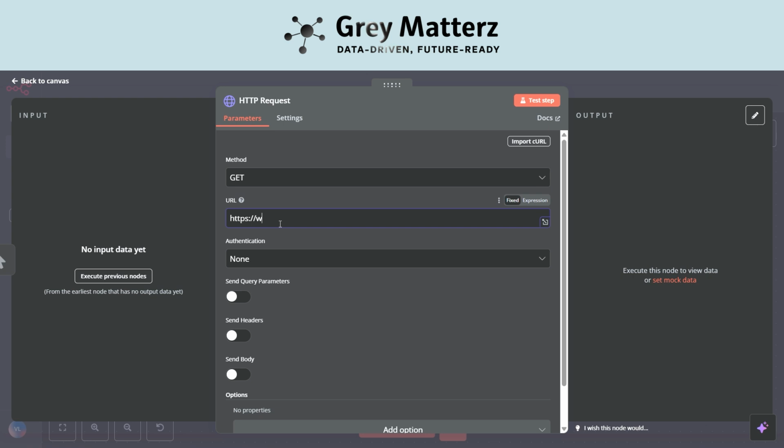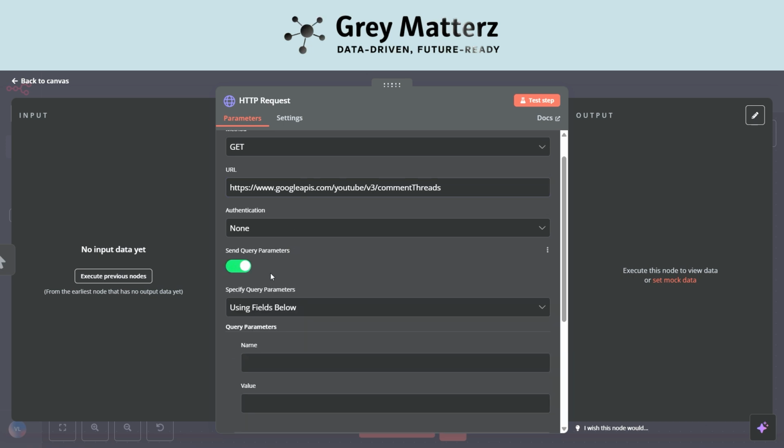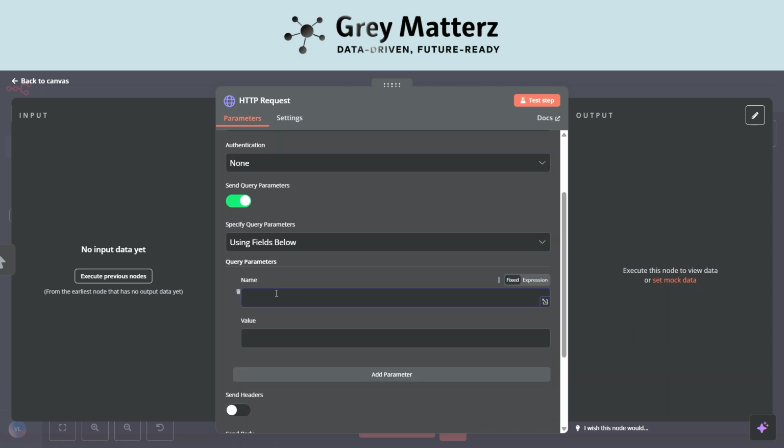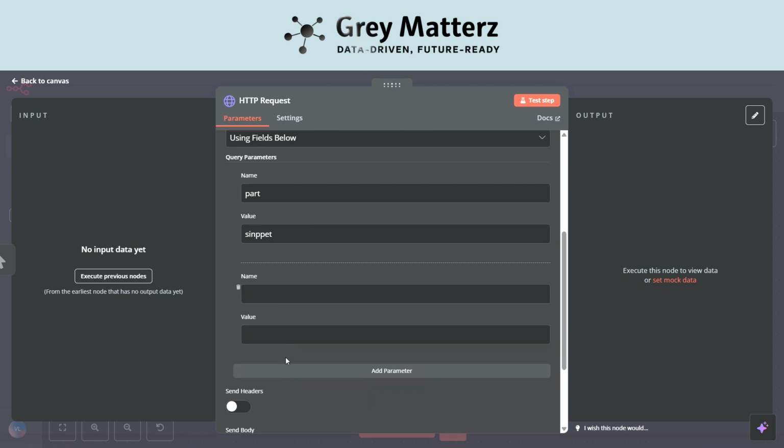So here I am writing. We will be passing the query parameter along with the GET request. Here I will be typing name as part and value as snippet. It means we are fetching the comment. Now we will be adding the other parameter. We will be taking the video ID whose comments we want to fetch. Let me copy and paste my video ID. So this is our video ID.